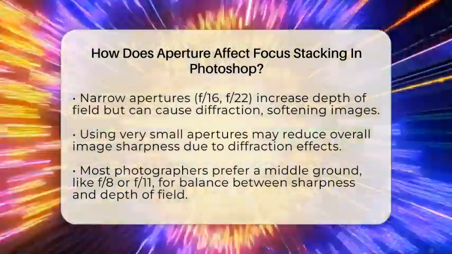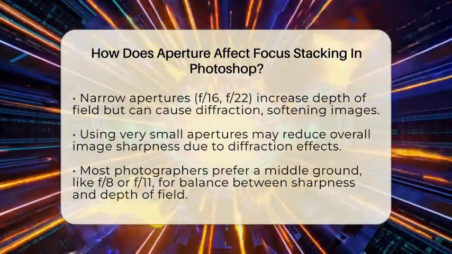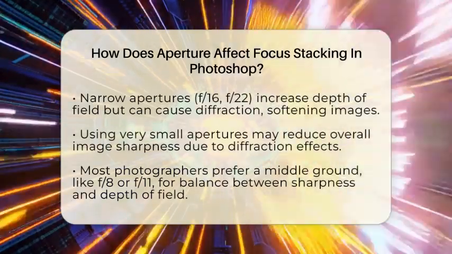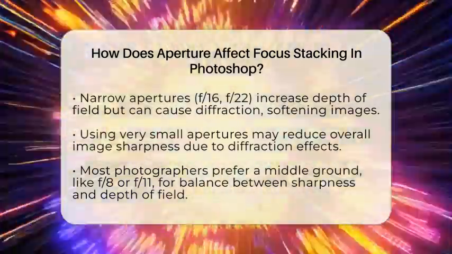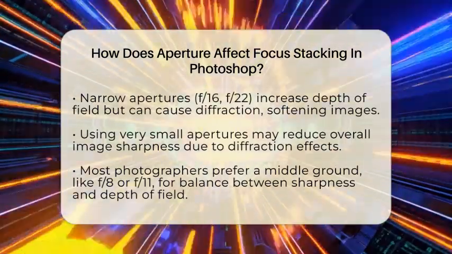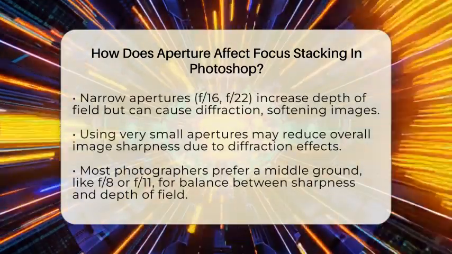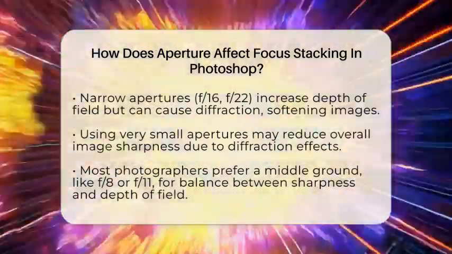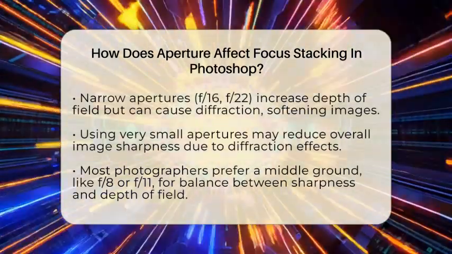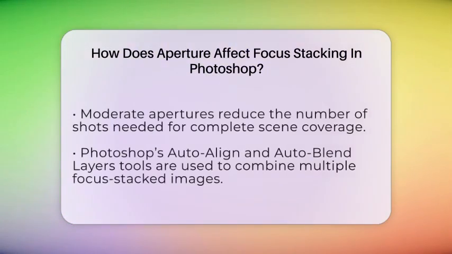get everything in focus. On the other hand, if you choose a smaller aperture like f16 or f22, the depth of field in each photo increases. More of your scene will be sharp in each shot, so you might need fewer images to cover the entire subject. But there is a catch. When you use very small apertures, diffraction can occur, which slightly softens your image overall. This means your photos might not be as sharp as you want, especially if you are aiming for high detail.